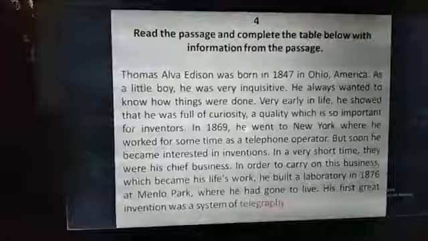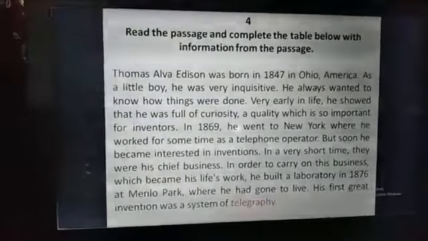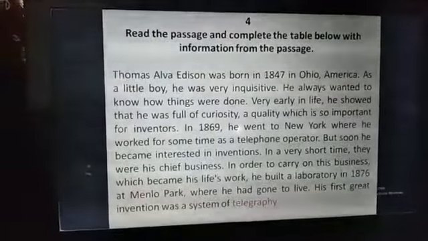Here, as I'm talking about inventors, that is why I want to say another word, that is, discover.